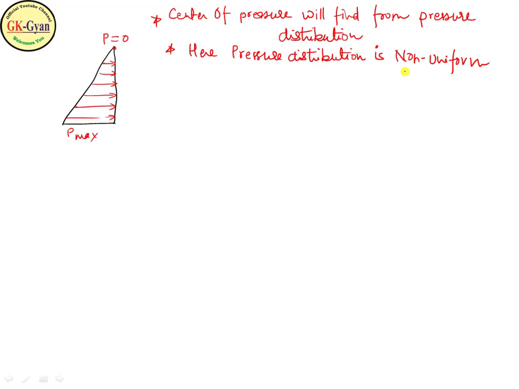In the case of gases the pressure distribution is uniform, but in this case it is non-uniform. We know the centroid of a triangle is 2/3 from the apex and 1/3 from the base.